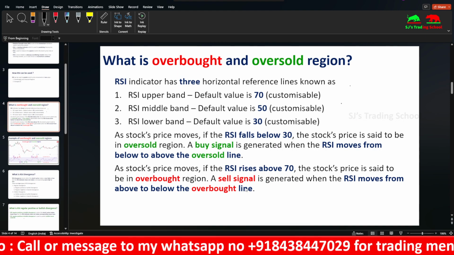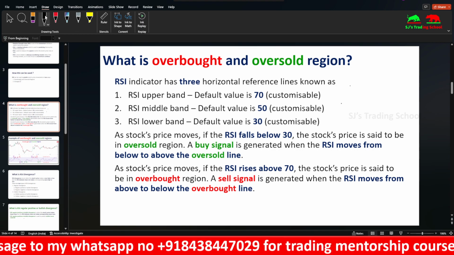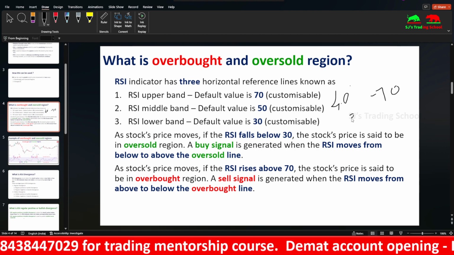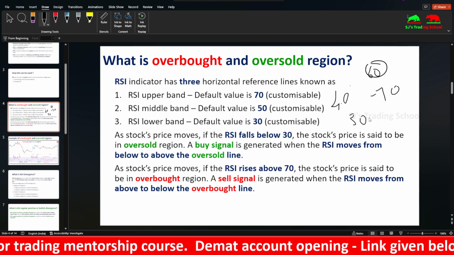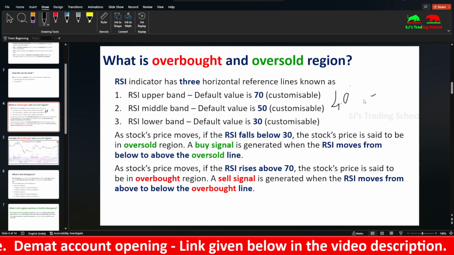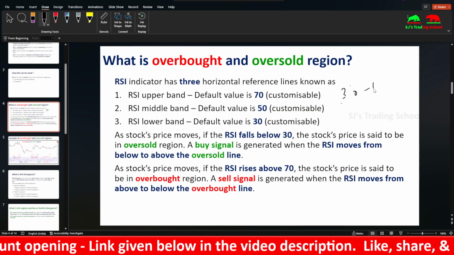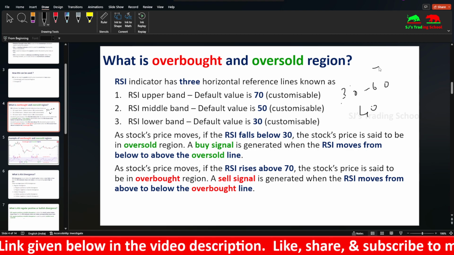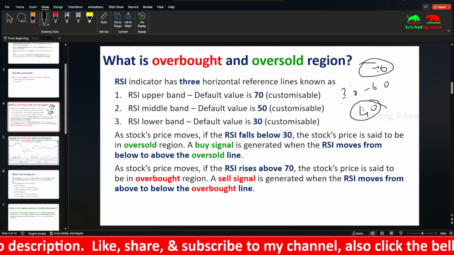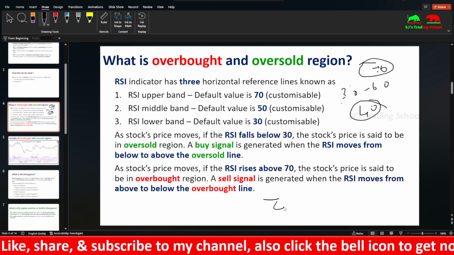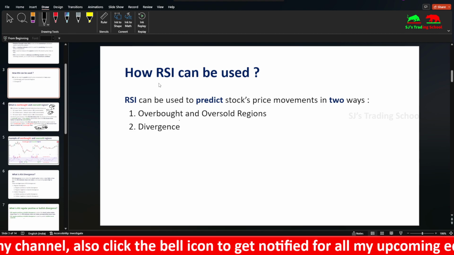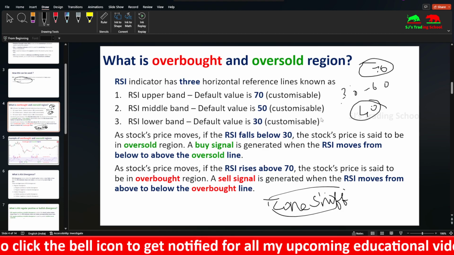In this strategy, overbought and oversold. Usually, in a bullish market, the stock price would fluctuate between 40 and 70. But if it takes support around 30 or resistance around 60, it can change from bullish to bearish market. Similarly, during a bearish market, RSI would usually move from 30 to 60. But if it takes support around 40 or resistance around 70, it is an assumption that the market is going to change from bearish to bullish. So this is known as RSI zone shift. I forgot to say this in the first strategy, overbought and oversold. This is another additional information for you.